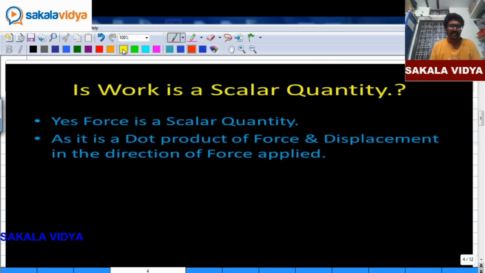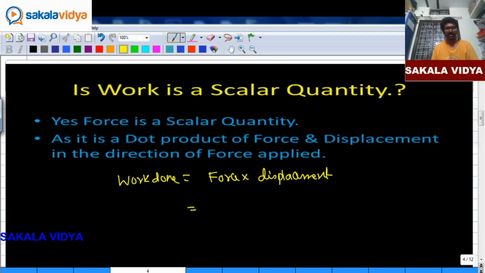Next important case: is work done a scalar quantity? Can you justify your answer? Yes, work is a scalar quantity. How can you justify it? It is a dot product of force and displacement.